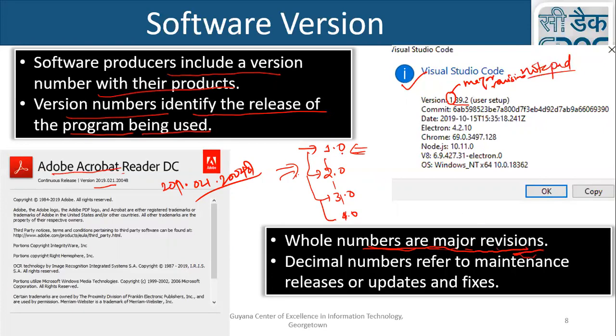Then in between from 1 to 2, we may release a lot of versions like 1.1, 1.2, 1.3, 1.4. At a particular time, I just release another version. So these numbering systems are used by the developer of the software, the company of the software. From our point of view, you have to see these first. This is the current version. And these are just the maintenance releases.